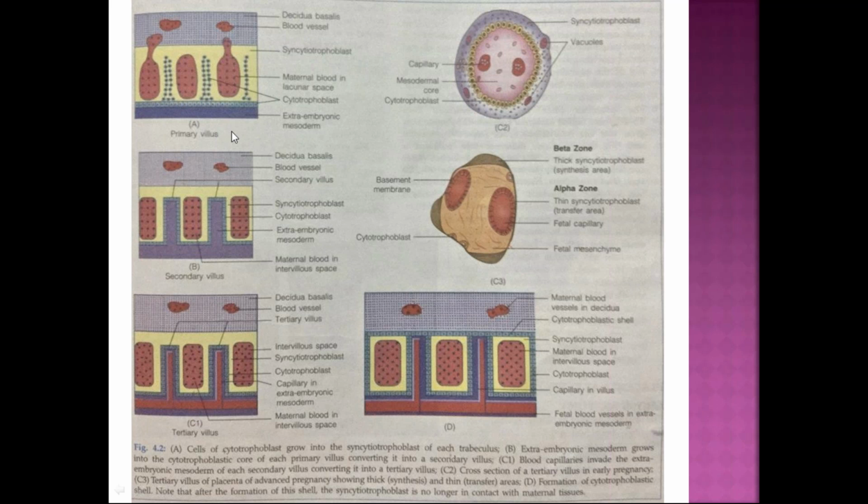So this is the structure of the primary villus. This yellow one is the syncytiotrophoblast, and this blue layer is the cytotrophoblast. These cytotrophoblastic cells in the center with the surrounding syncytiotrophoblast form the primary villus.